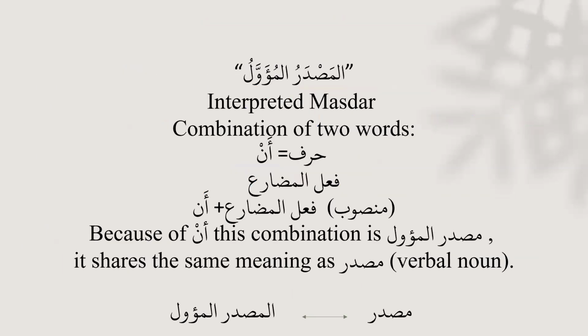So, masdar mu'awwal, that can be interpreted as implied masdar, is the combination of a harf, that in this case that we just did is an, plus the fi'l mudari, and that fi'l mudari will be in the state of mansoob because this is a harf of nasab as well. So it can be a harf masdariya, because it gives us the masdar, and it can be a harf of nasab because it makes the fi'l mudari mansoob. And this whole construction can be called masdar mu'awwal. It shares the same meaning as the masdar or verbal noun. So, a masdar mu'awwal is equivalent to the masdar.